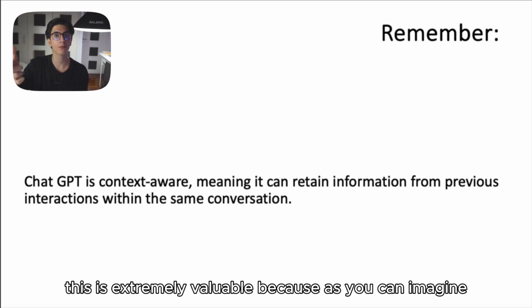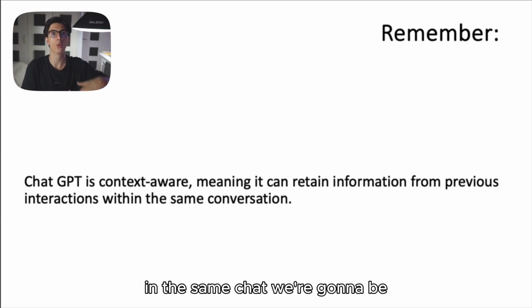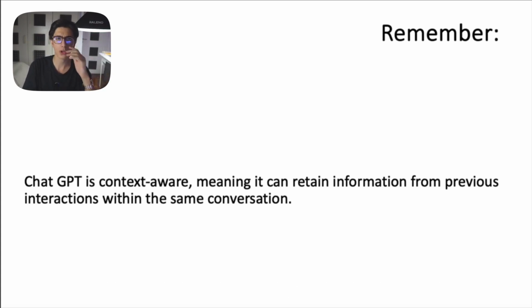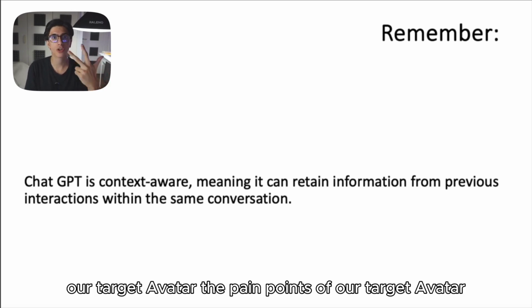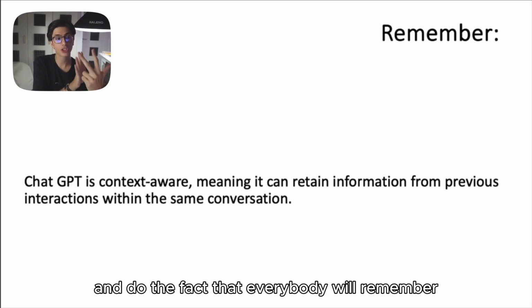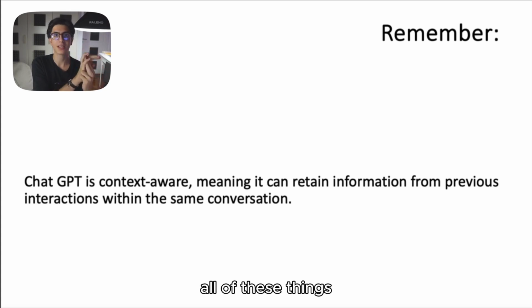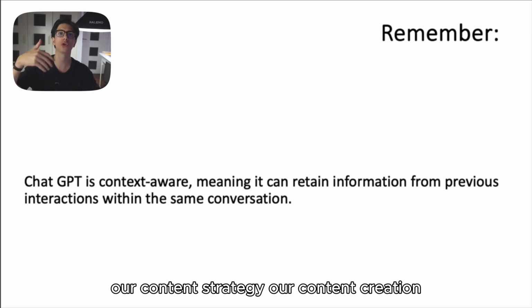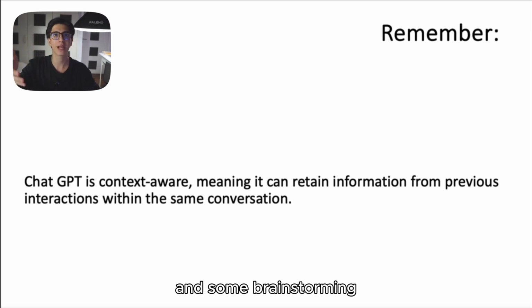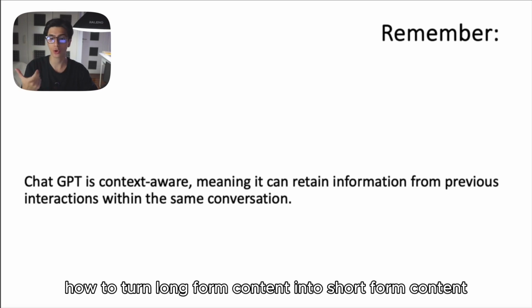This is extremely valuable because, as you can imagine, in the same chat we're going to be, let's say, brainstorming our target audience, our target avatar, and the pain points of our target avatar. And due to the fact that ChatGPT will remember all of these things, we're going to be creating in the same chat our content strategy, our content creation, and some brainstorming ideas on how to turn long-form content into short-form content.